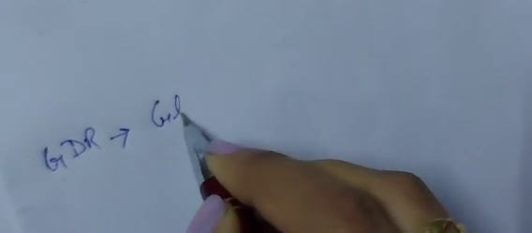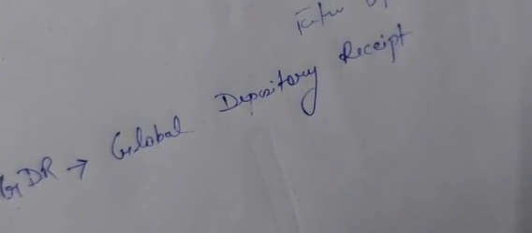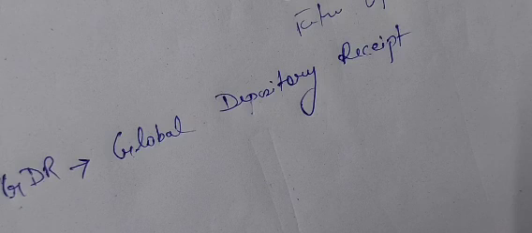Now, the next instrument, a very important instrument, is GDR. What? GDR. The full form of GDR is Global Depository Receipt. Now what happens? Just listen to the story. What happens?